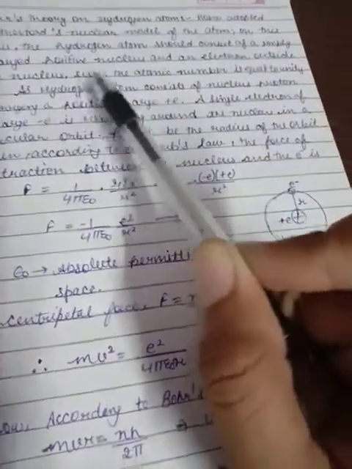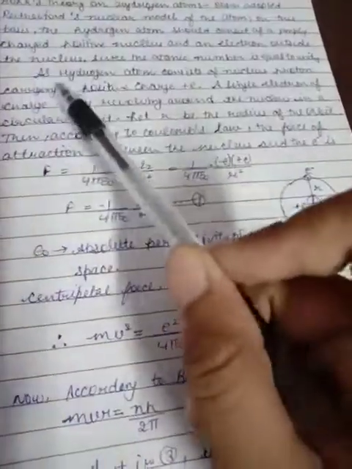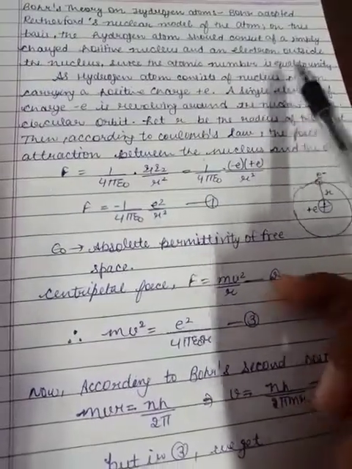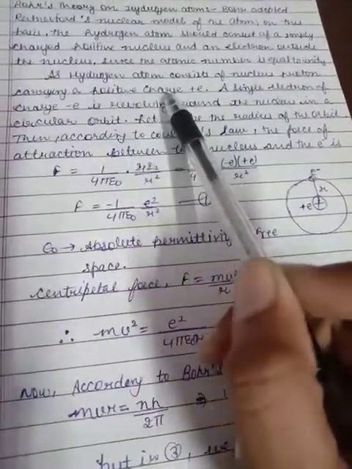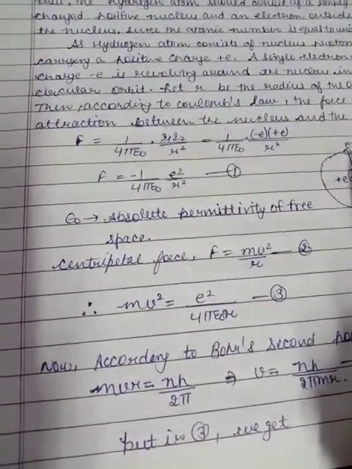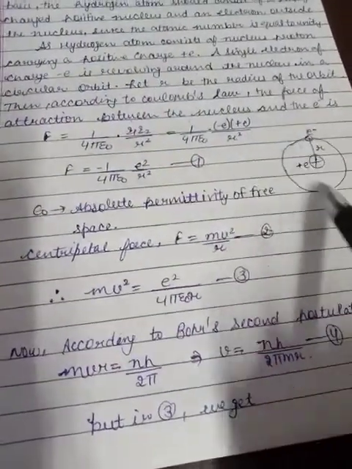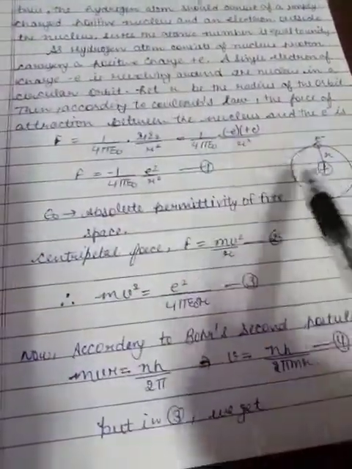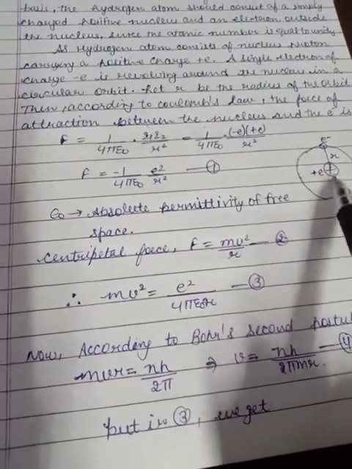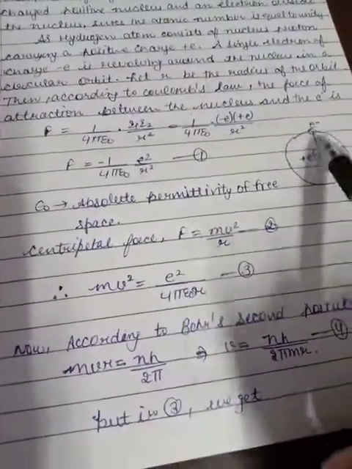nucleus, since the atomic number is equal to unity. As hydrogen atom consists of a nucleus proton carrying a positive charge plus E, like this, a single electron of charge minus E is revolving around the nucleus in a circular orbit. Like this diagram, let R be the radius of the orbit.